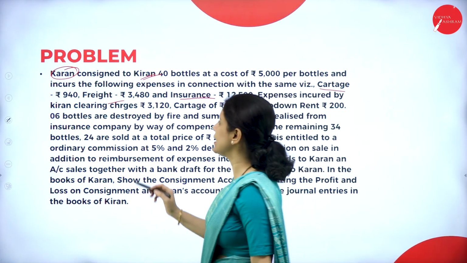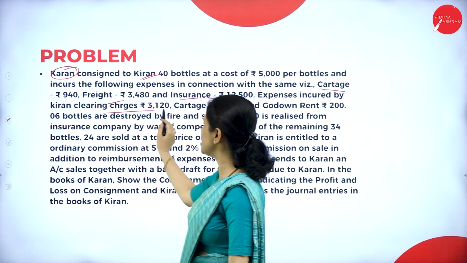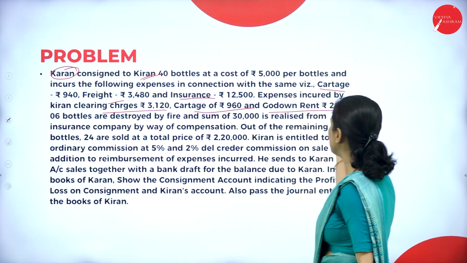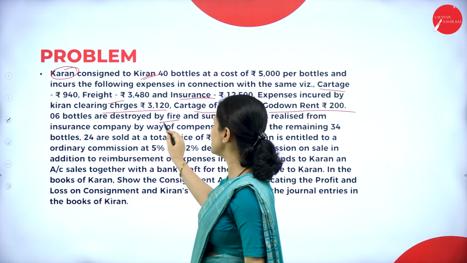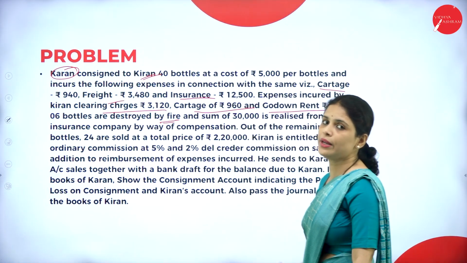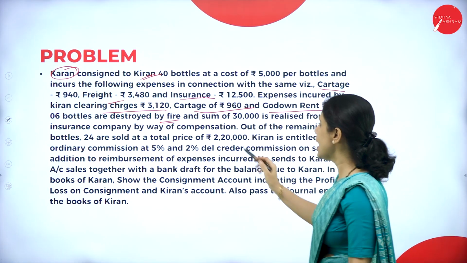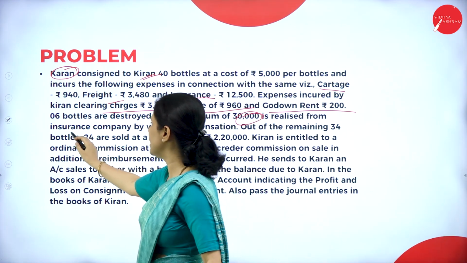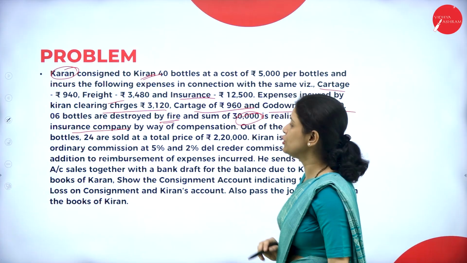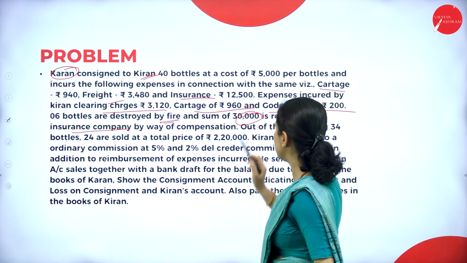Expenses incurred by Kiran. Kiran means consignee. What are all the expenses? Clearing charges, cartage and godown rent. And 6 bottles are destroyed by fire. So there is abnormal loss. So how many bottles destroyed by fire? 6. And a sum of rupees 30,000 is realized from the insurance company. That means there is a claim from the insurance company by way of compensation.